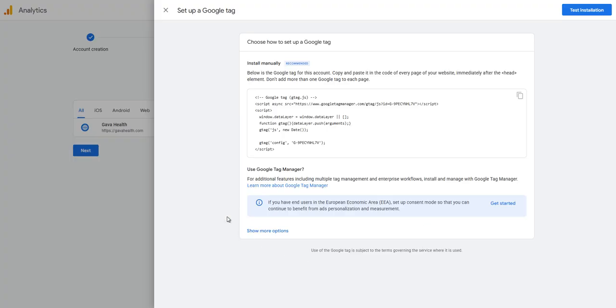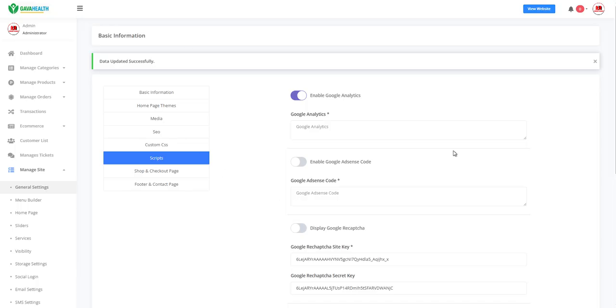Here what we want is our Google tag. This here is our Google tag. I'm going to copy that and put it onto the website.